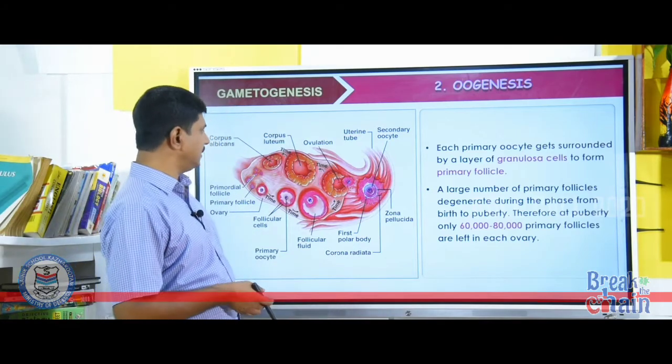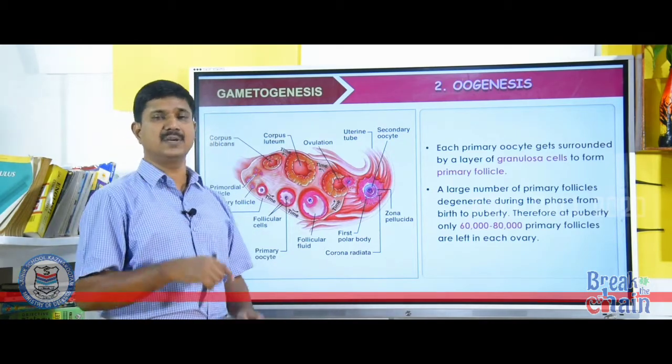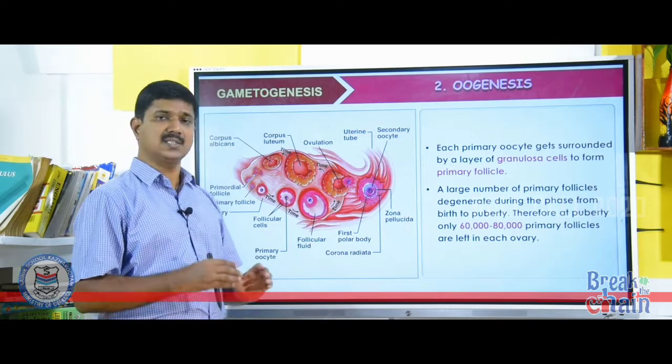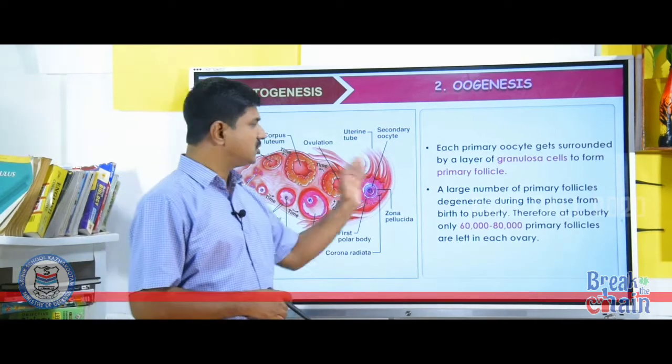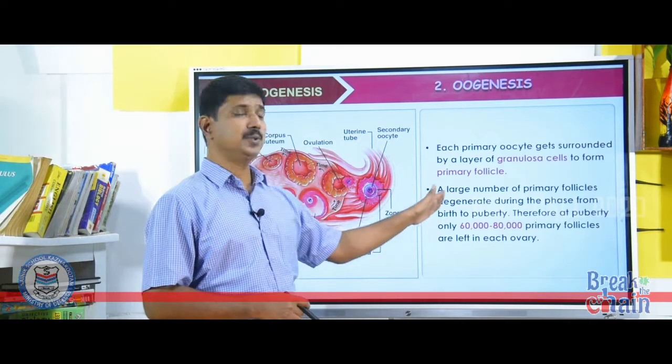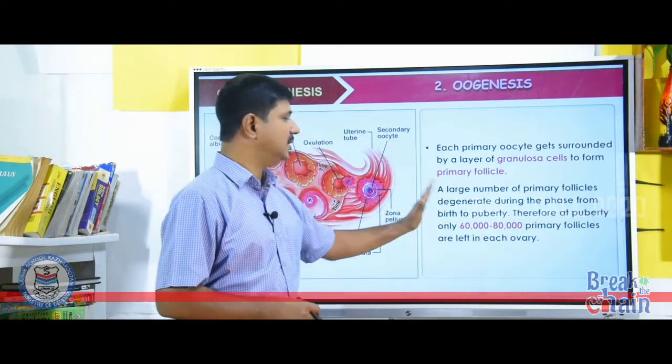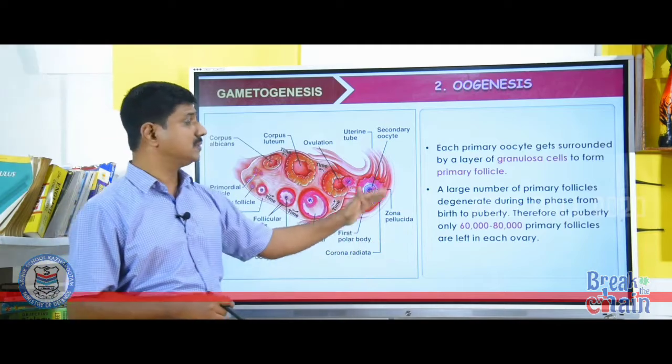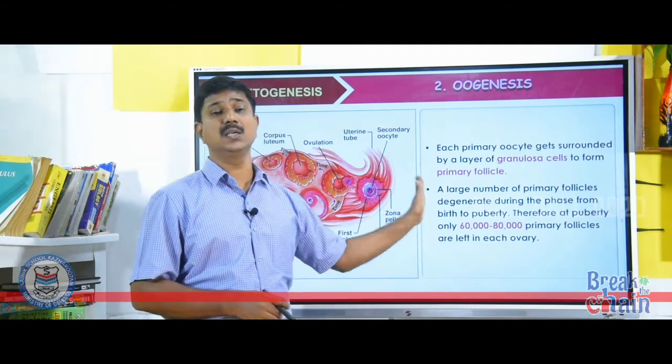Each primary oocyte is surrounded by a layer of granulosa cells. It is called a primary follicle. A large number of primary follicles degenerate during the phase from birth to puberty. Therefore, at puberty only 60,000 to 80,000 primary follicles are left in each ovary.